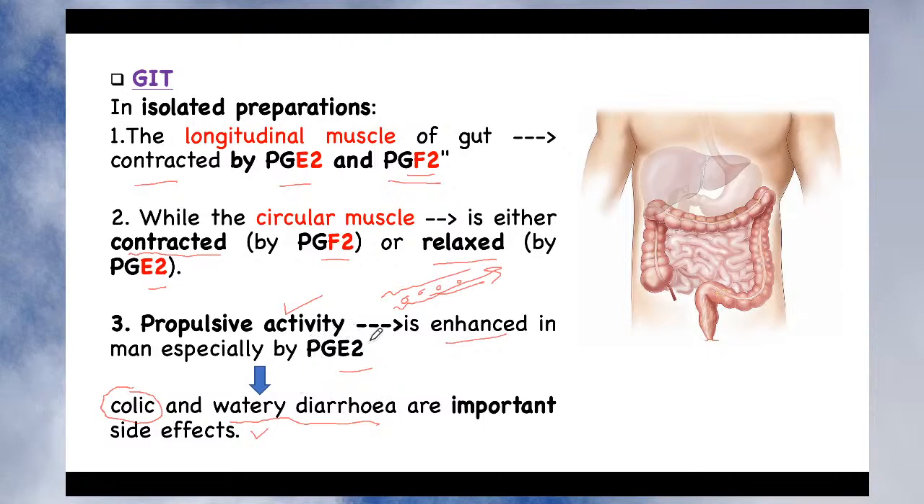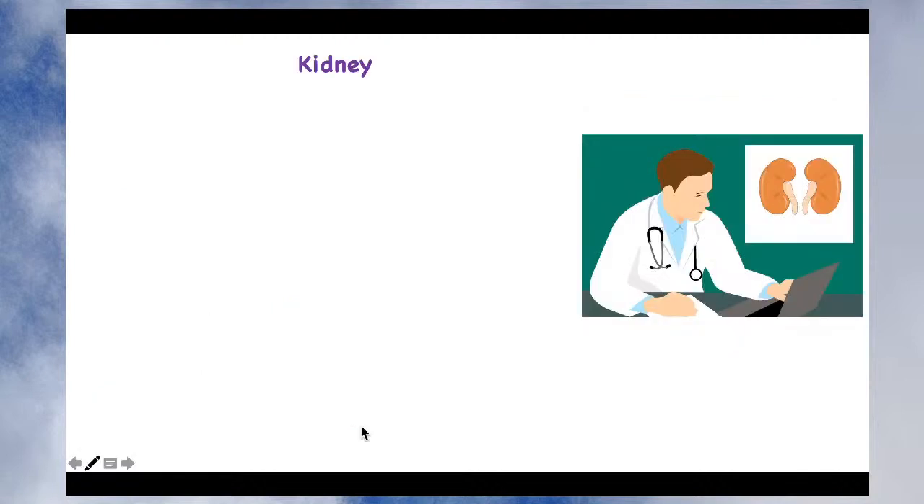So we have seen their role in asthma, but we cannot explore it. Why? Because it has side effects. It may produce very severe colic and watery diarrhea. Okay, so those are the side effects on the GI tract. So we have seen the role on the GIT.